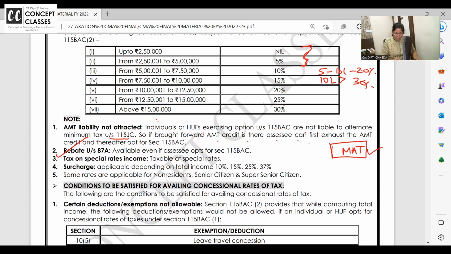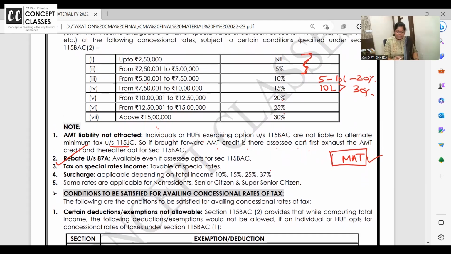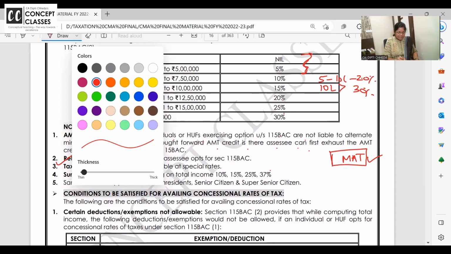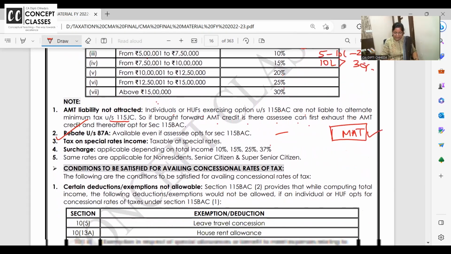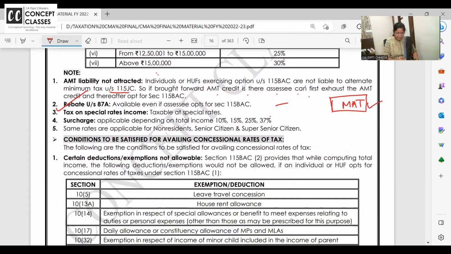So normal incomes are chargeable at normal rates, these rates, and special incomes are taxable at flat rates, whatever rates are applicable. Surcharge concept is also there.